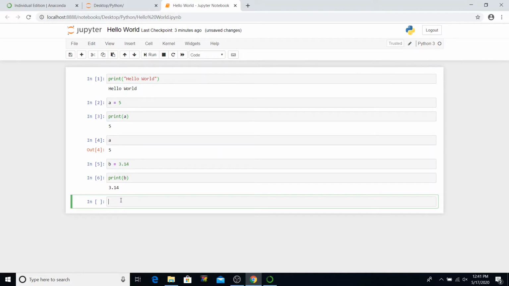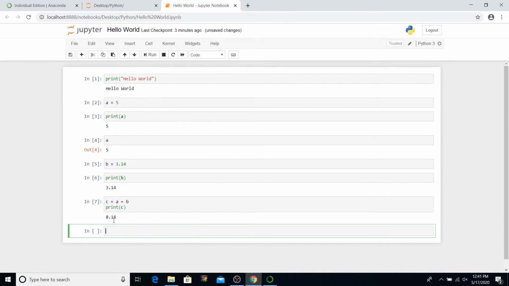You can do simple arithmetic operations as well on these numbers and say c equals a plus b, and I will say print c. There you have it. It adds up 5 and 3.14 to give you 8.14. So it is as simple as that. You can do subtraction, division, or multiplication simply like this.